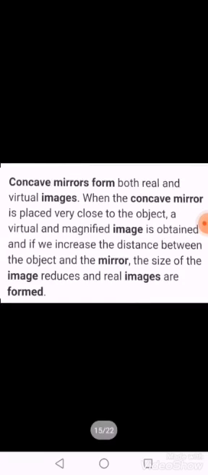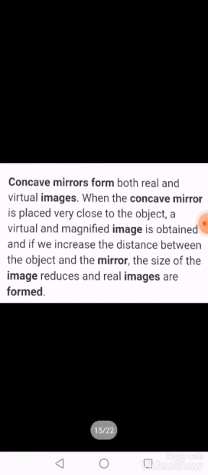The size of the image is much smaller compared to the object. If we place a large object in front of a convex mirror, it will give us a small image of the object. Clear?